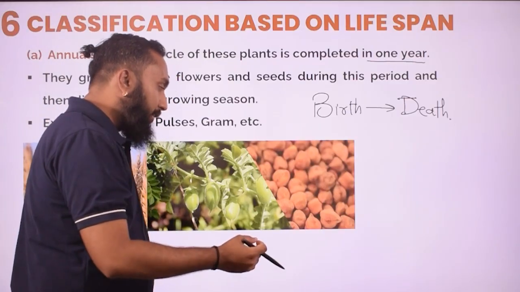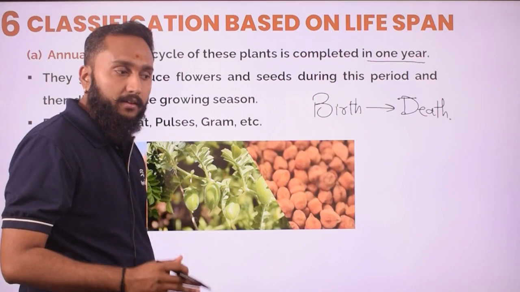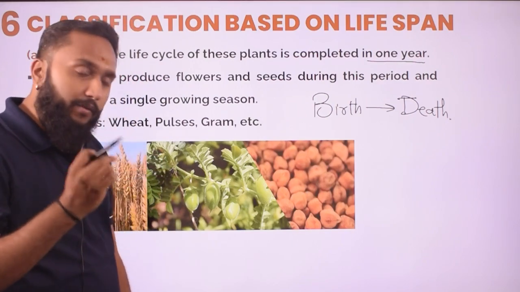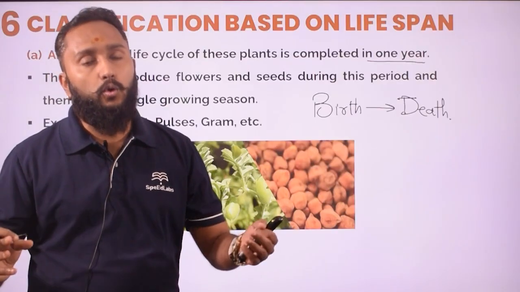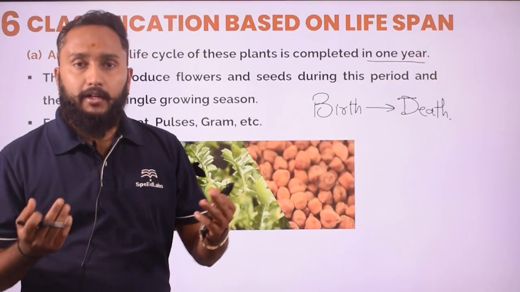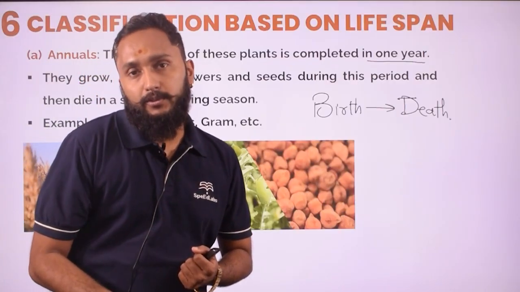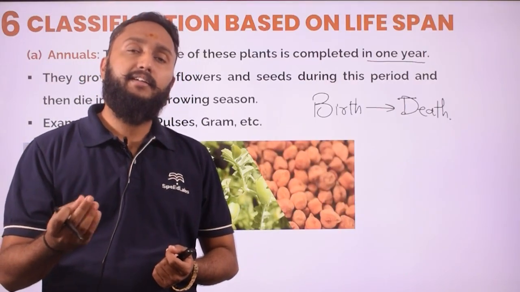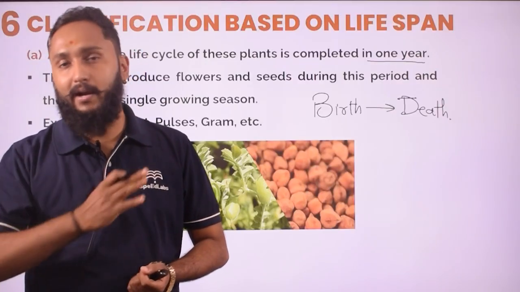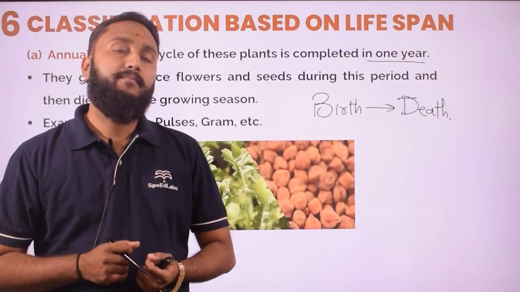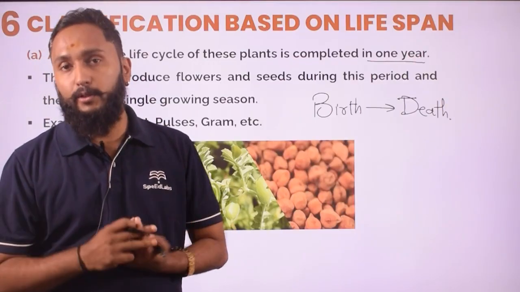You will notice that several different phases are there in a plant's life. For example, the vegetative phase will be there. In the vegetative phase, a plant shows growth. Then the reproductive phase will be there, in which they are able to reproduce. The third phase is the senescent phase. The reproductive parts are not going to be active, or they will not be able to reproduce after it.